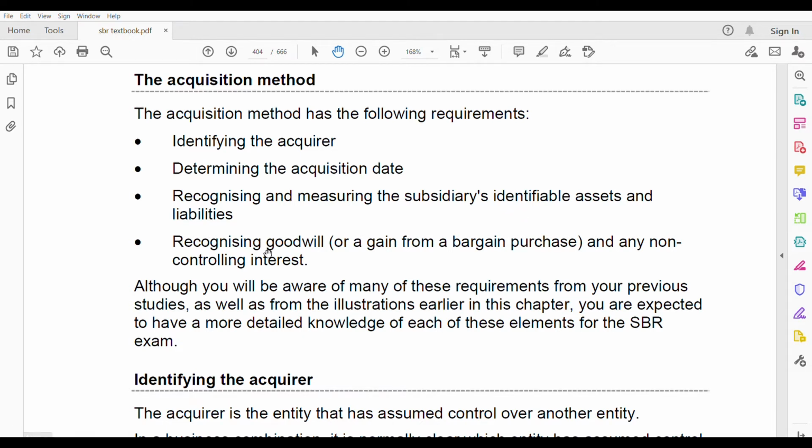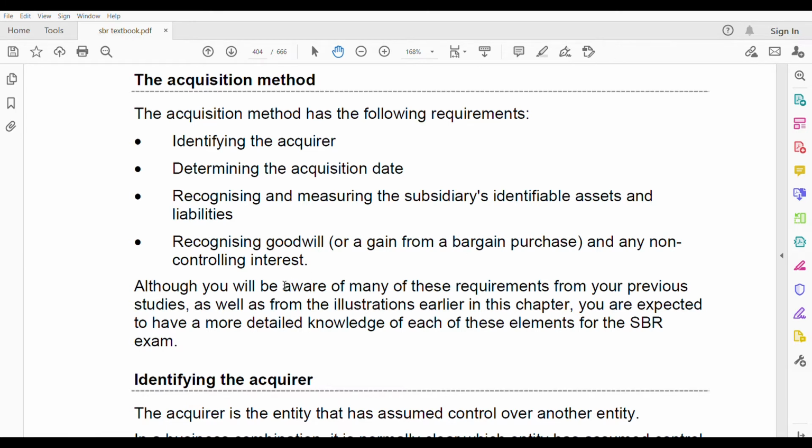Then we have to recognize goodwill. Remember goodwill when we buy a subsidiary. It could be goodwill or it could be a gain from bargain purchase. That means negative goodwill. Okay. And any NCI. If it's a subsidiary, then yes, NCI comes. But if it's an associate, then we don't recognize goodwill and no NCI comes.